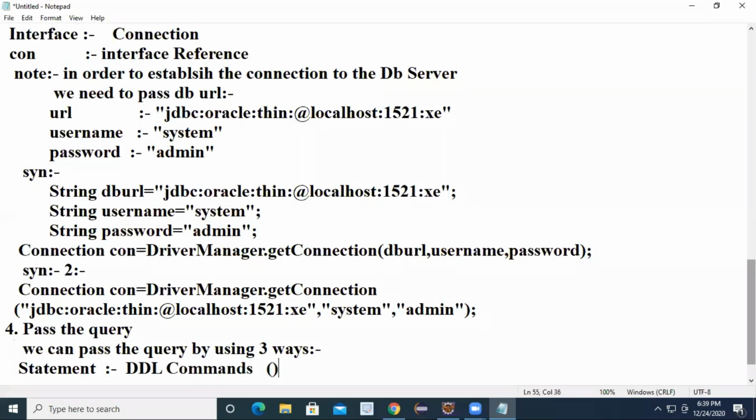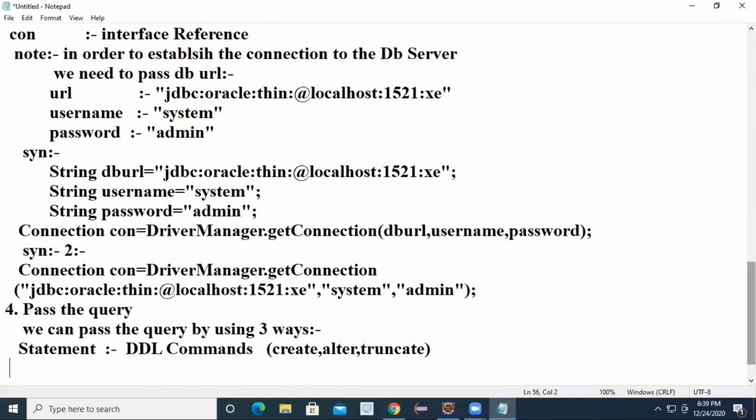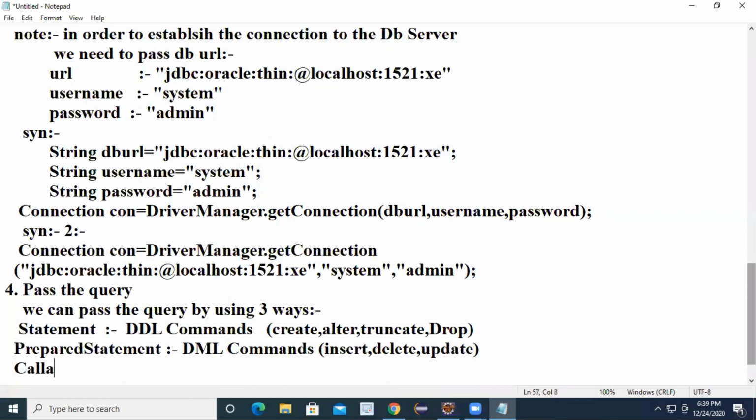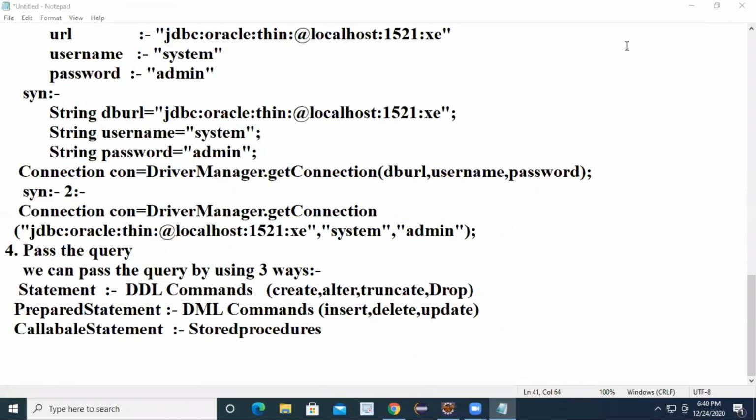Statement is recommended to pass DDL commands, meaning create, alter, truncate, and drop. Then you can use PreparedStatement, which is recommended for DML commands like insert and update. Another one is CallableStatement, recommended for stored procedures. Statement interface is recommended for DDL commands.